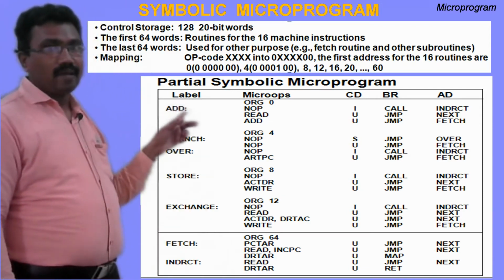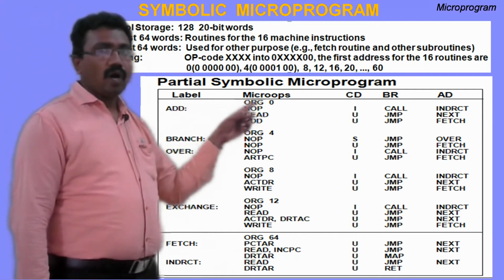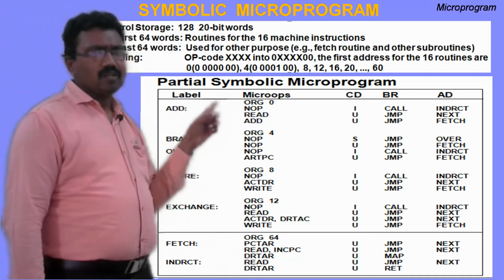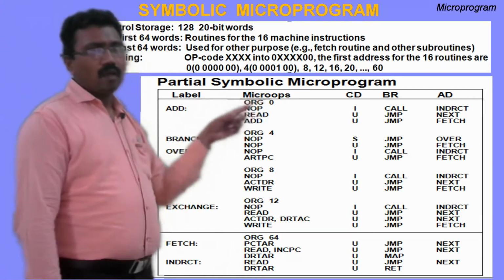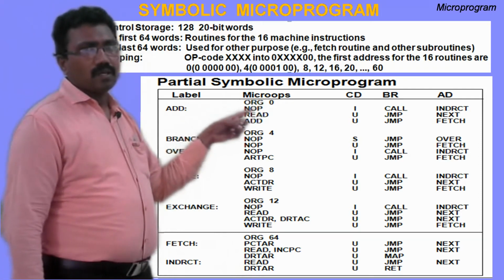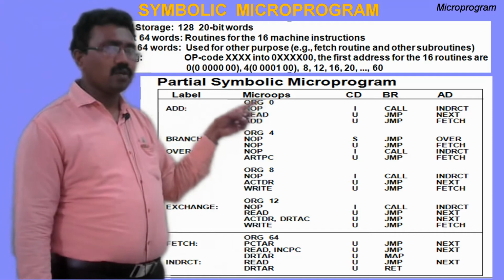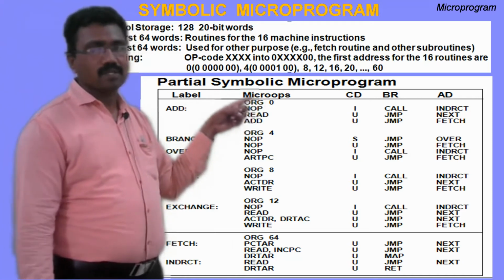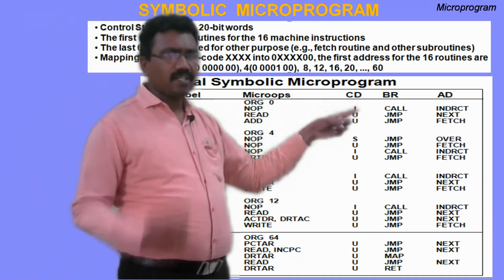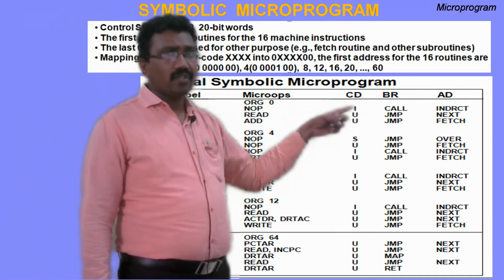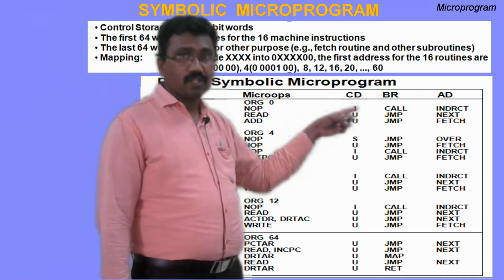First we'll see add. The label field is ADD colon. Here ORG 0 means 0 is the starting address of the add microprogram. The micro operation field symbol is NOP. The micro operation field may contain one symbol, two symbols, or three symbols, all separated by commas. NOP means no operation, and the condition field is I. I means DR(15), the leftmost bit of the DR register, is equal to 0 for direct addressing.